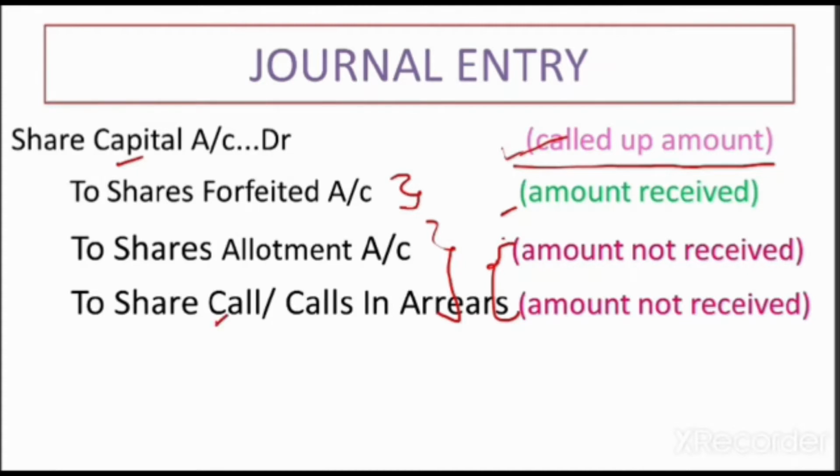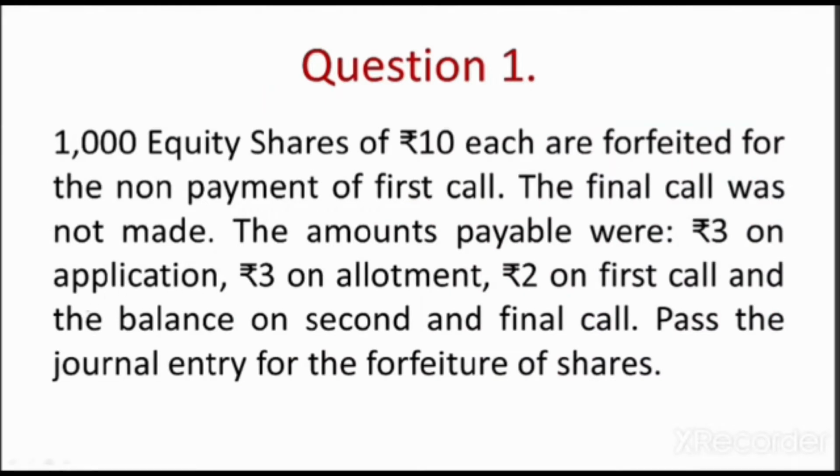When you have already opened calls in arrears account, then in place of the call name you will credit calls in arrears account. So I repeat, the entry for forfeiture of shares goes like this: share capital account debited with the called up amount, to share forfeited account with the amount received, and to the respective call with the amount not received. Let's now do one practical example with respect to the forfeiture of shares issued at par.